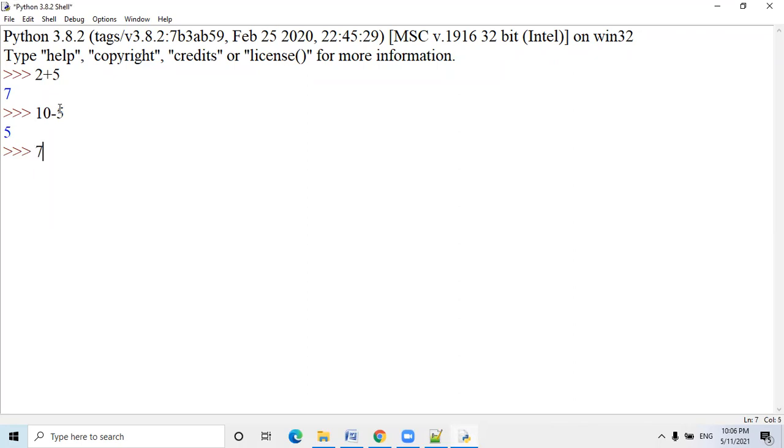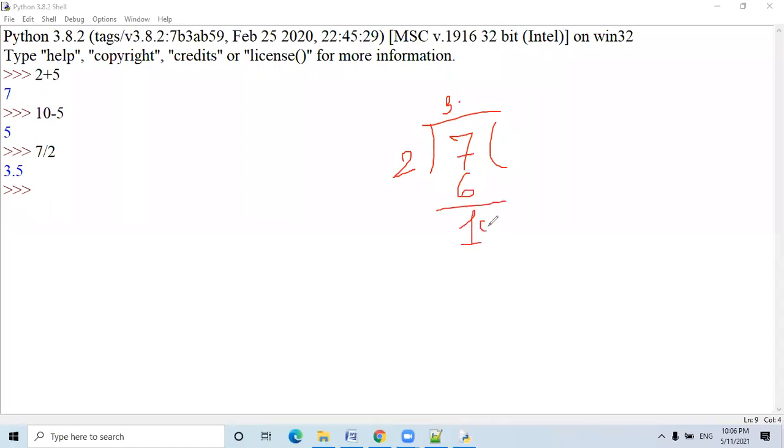Now listen carefully. 7 divided by 2. This is my division operator. It will provide the quotient in the fractional part, in the decimal part. 3.5. I have made the commitment of taking everything from the starting, so from the very basic point of view, I am running. Okay. So 2 3s are 6, and the remainder is 1. 2 5s are 10, and the remainder is 0. So 3.5 is a complete answer, including the integer part and fractional part.